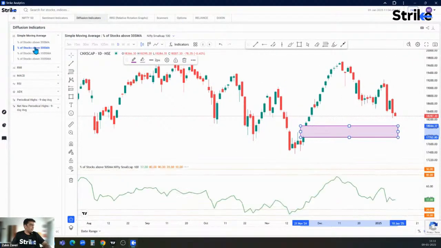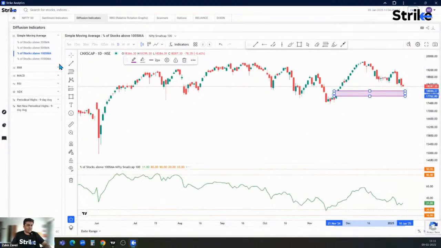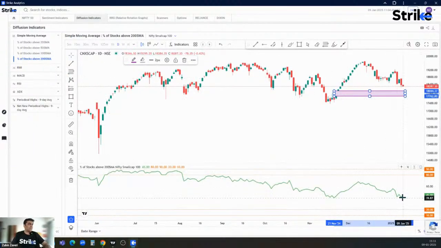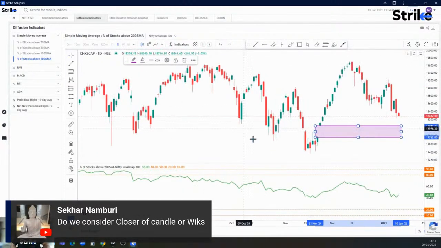Let's look at percentage of stocks above 50 SMA. That's somewhere in the middle, nothing much to see over here. Above 100 is also somewhere in the middle, and 200 is also in the middle. So short term outlook is, do we consider closure of a candle or wicks? Over here, if the shadow or the wick is long enough, then we have to understand why it is long enough. It could be just one trade over here and there is a bounce back. So if the wicks are smaller like this, yeah, we can consider them as well.